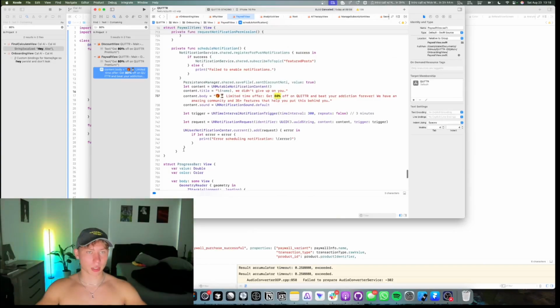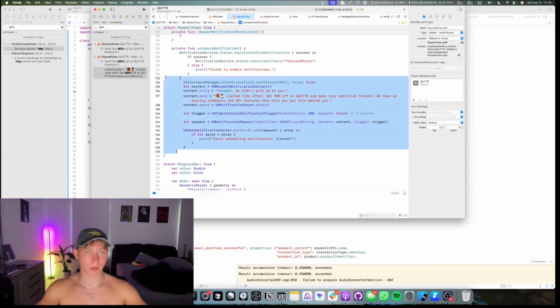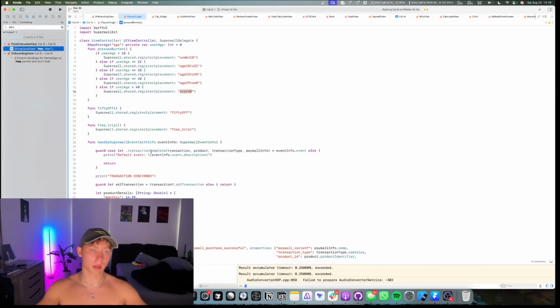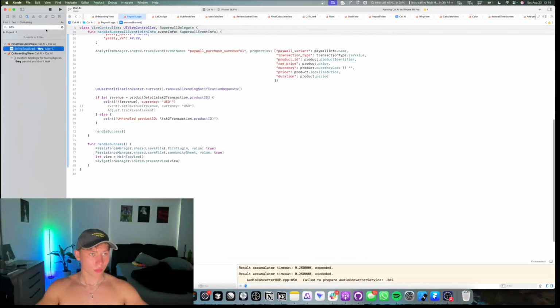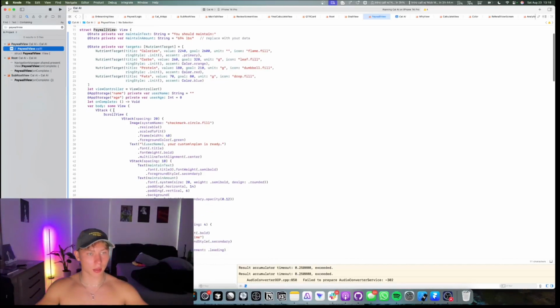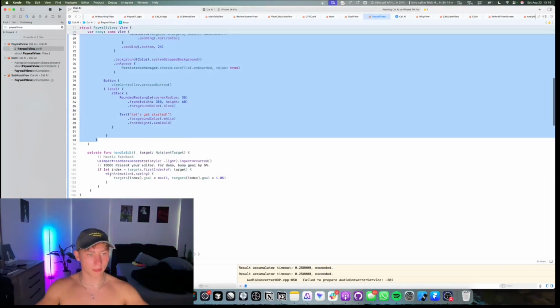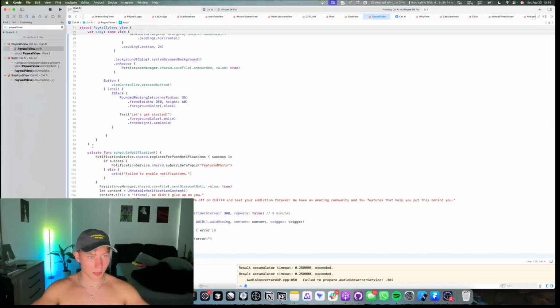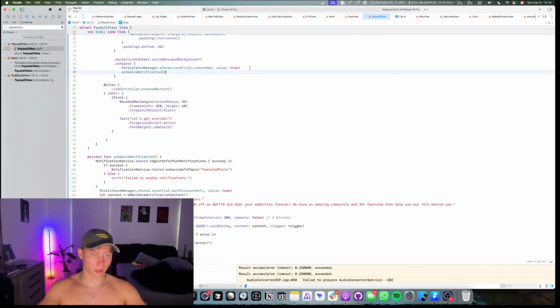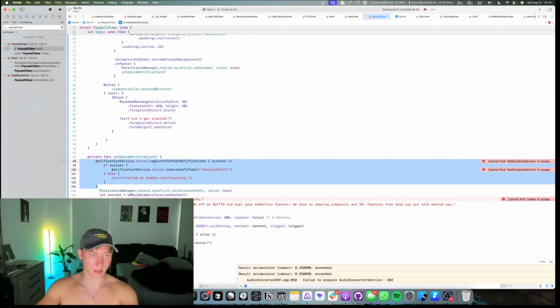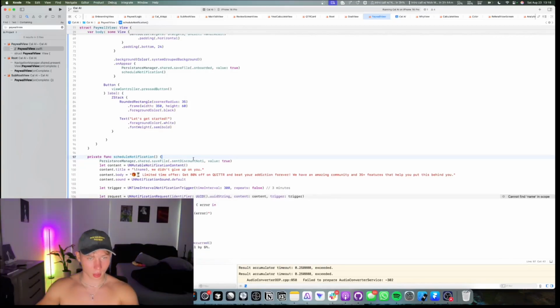This code will copy from Quitter, I believe 80% if I search that. Here we go. Yeah, so this notification right here, so private func schedule notification. Again, this will be in the GitHub code. We will trigger this at the paywall. So we'll send on appear. But first, let's build the func. So func right here, and then on appear, schedule notification. Okay, we can remove this. This is Firebase. We don't need that.